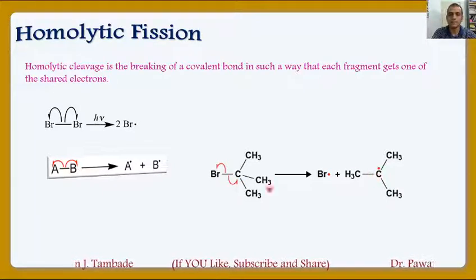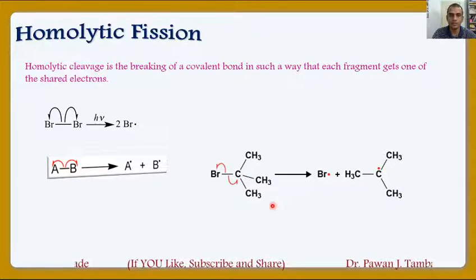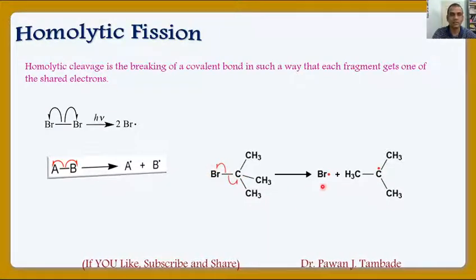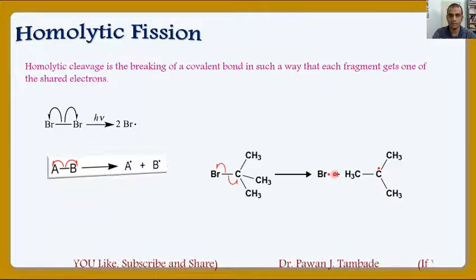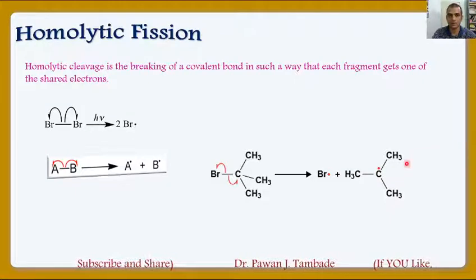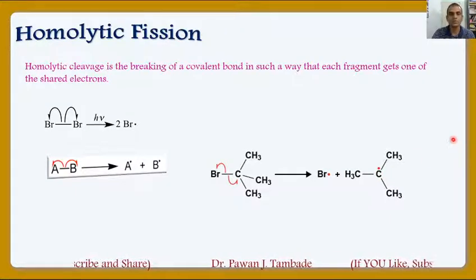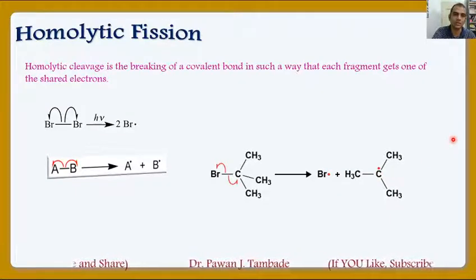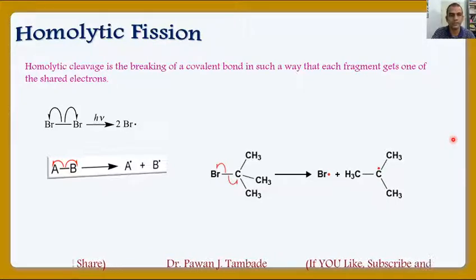Now look at this example. In this case, this carbon-Br bond breaks homolytically so that carbon takes 1 electron and Br takes 1 electron, and we get this Br free radical and this carbon free radical or alkyl free radical. So such a fission of bond is called homolytic fission.